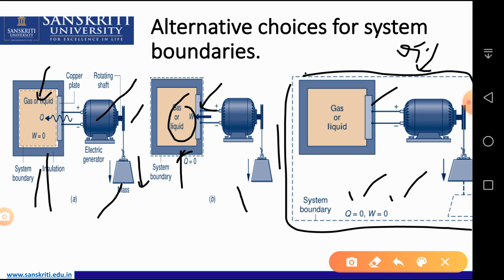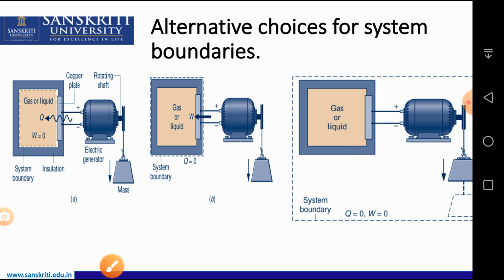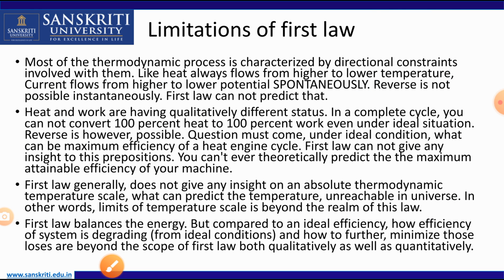So the system boundary defines what is happening with this energy, work and heat. So we have to focus on the boundary of this system, what is happening. Okay, with the system boundary inside or outside, in A, B, C the system boundaries differ, so the value of Q or W changes. Okay, next, limitation of first law.